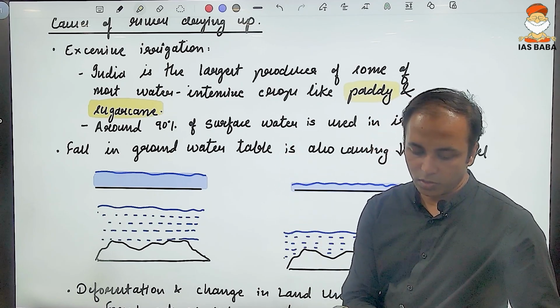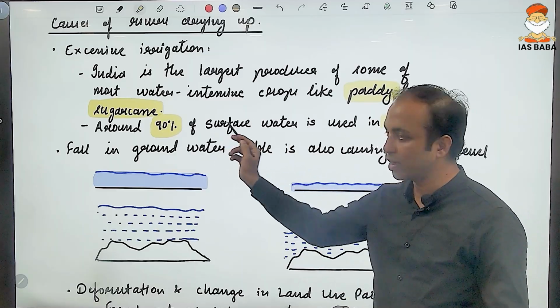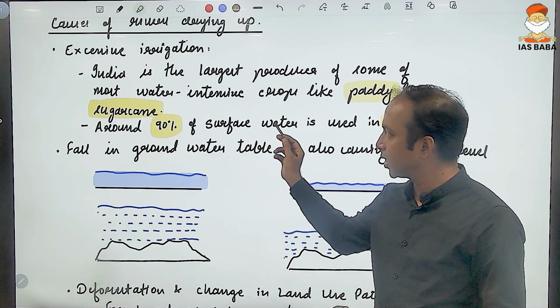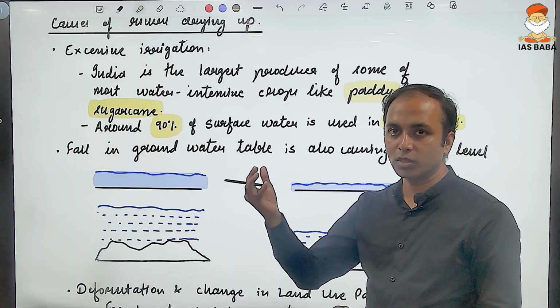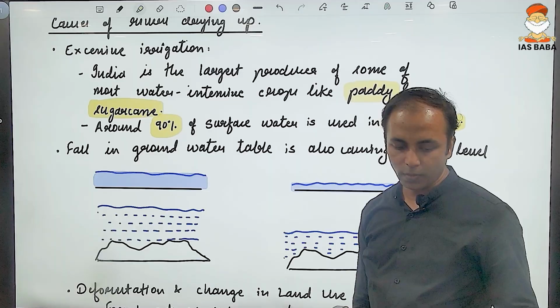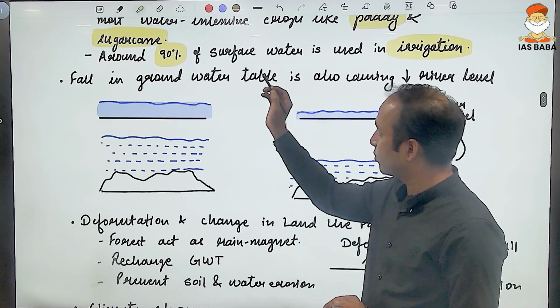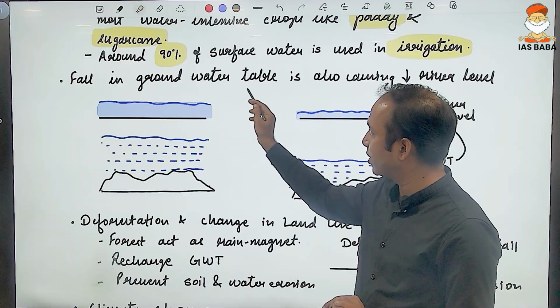Around 90% of the surface water in India is used for irrigation. So you can see this is a very alarming number: out of 100% of the surface water, 90% is utilized in one sector alone. Okay. The next reason for this fall in surface water, that is rivers, is the fall in the groundwater table.